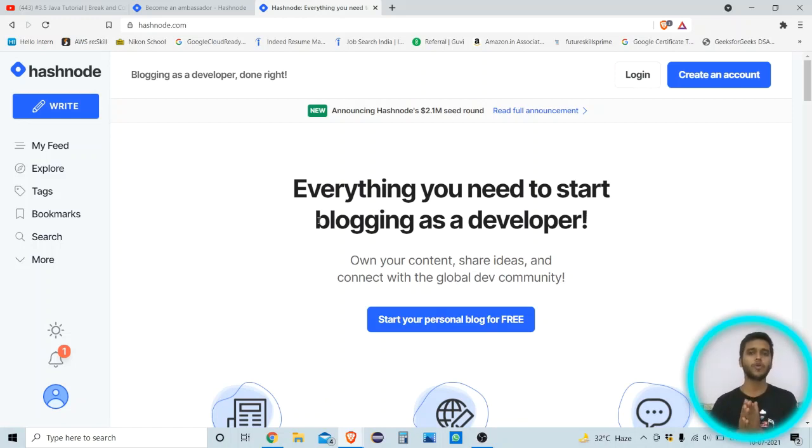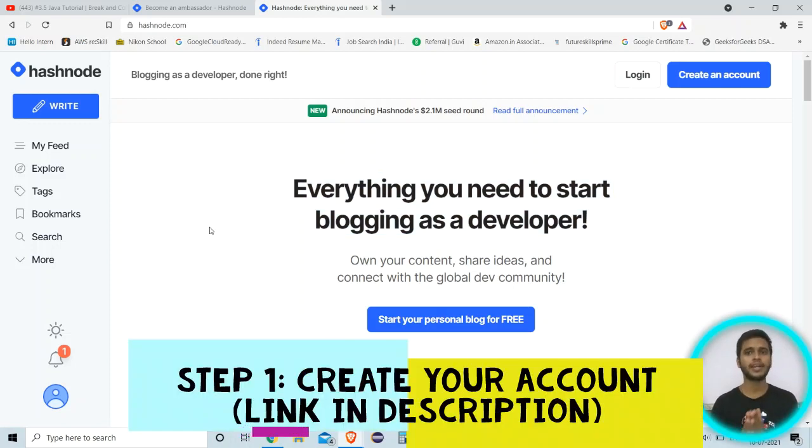Medium is a blogging platform where many types of developers, mainly in the tech field, write blogs which are very helpful for others. Here you can see everything you need to start blogging as a developer. So if you are a developer and you want to write blogs, you can write here.